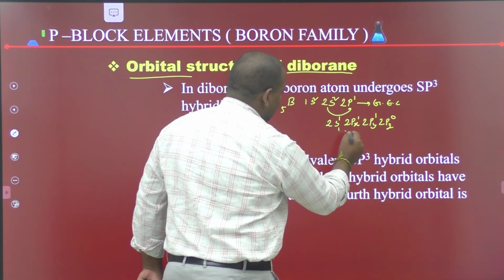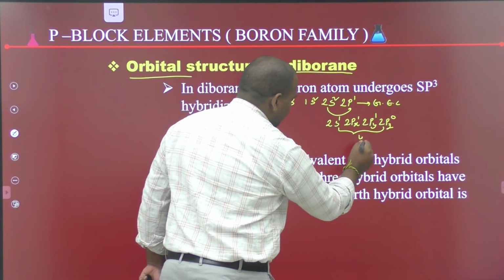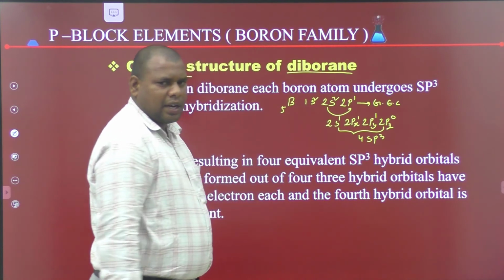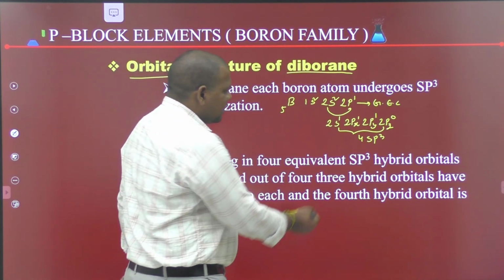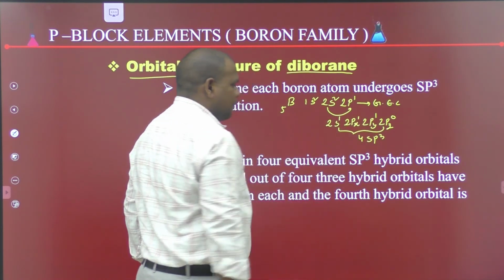One s orbital and 3 p orbitals intermix to form 4 sp3 hybrid orbitals. Out of the 4 sp3 hybrid orbitals, 3 are half filled and 1 is vacant.